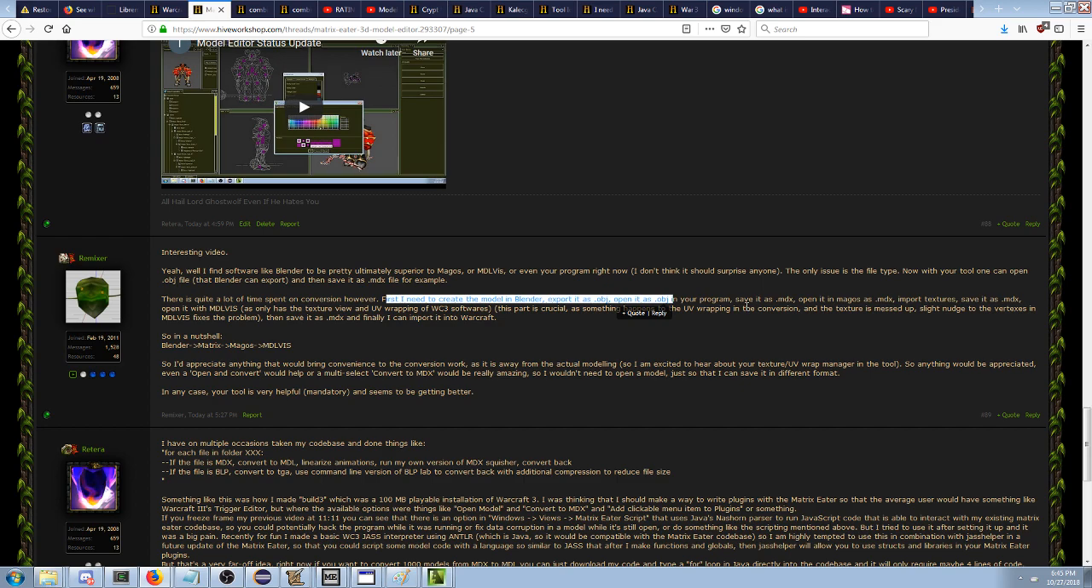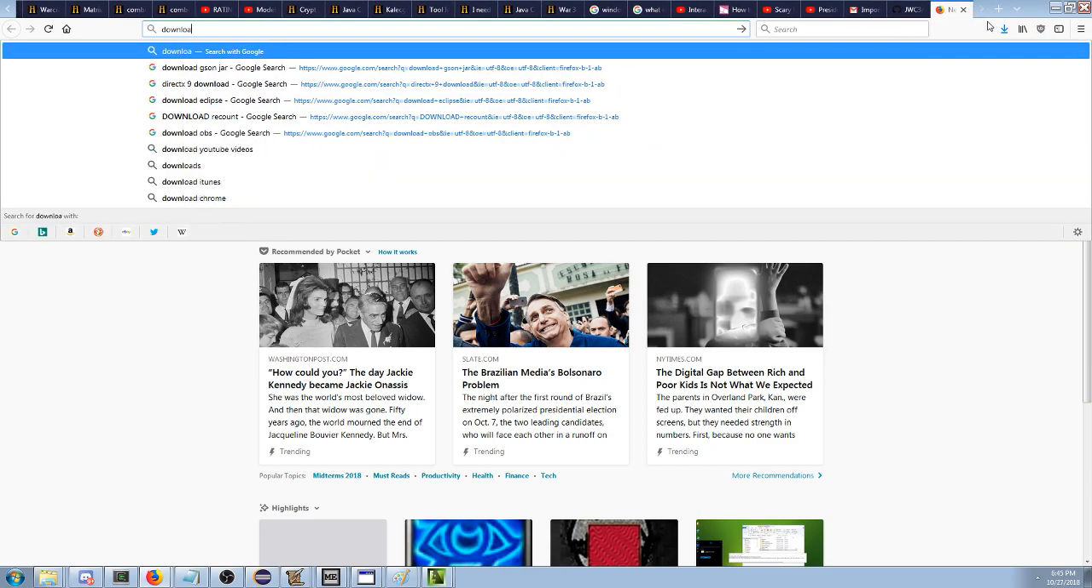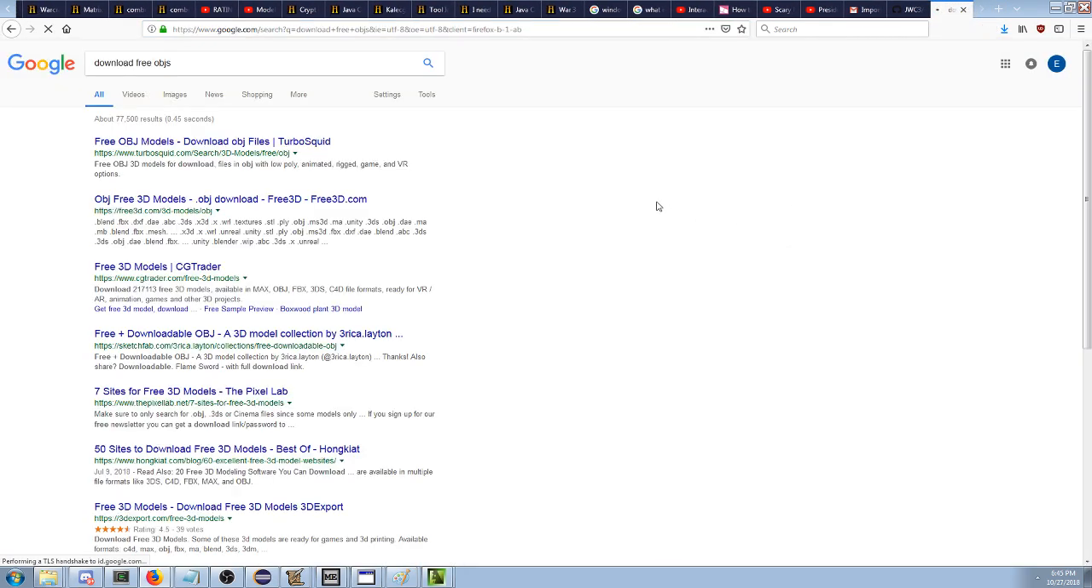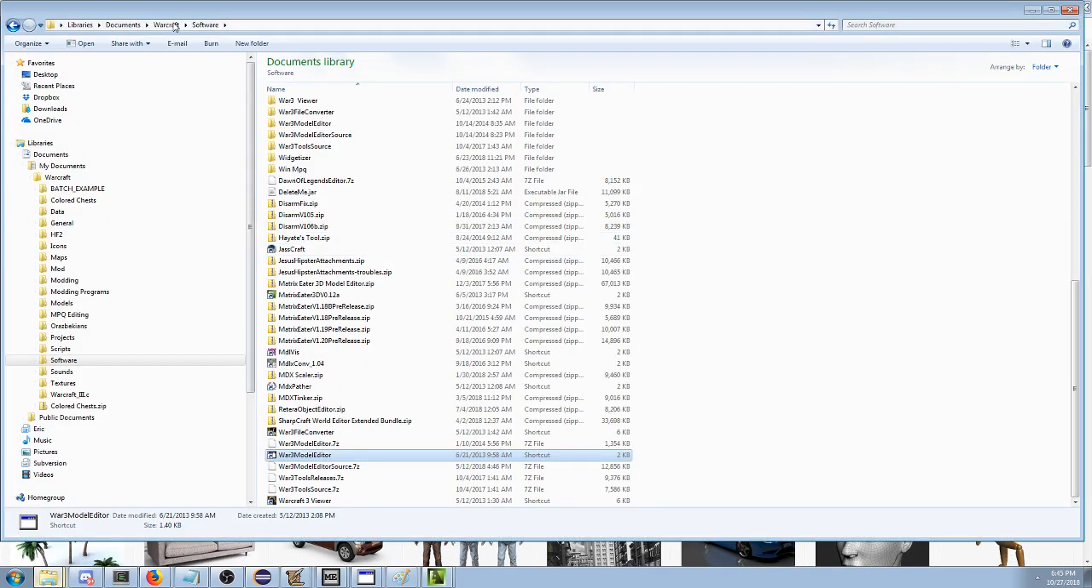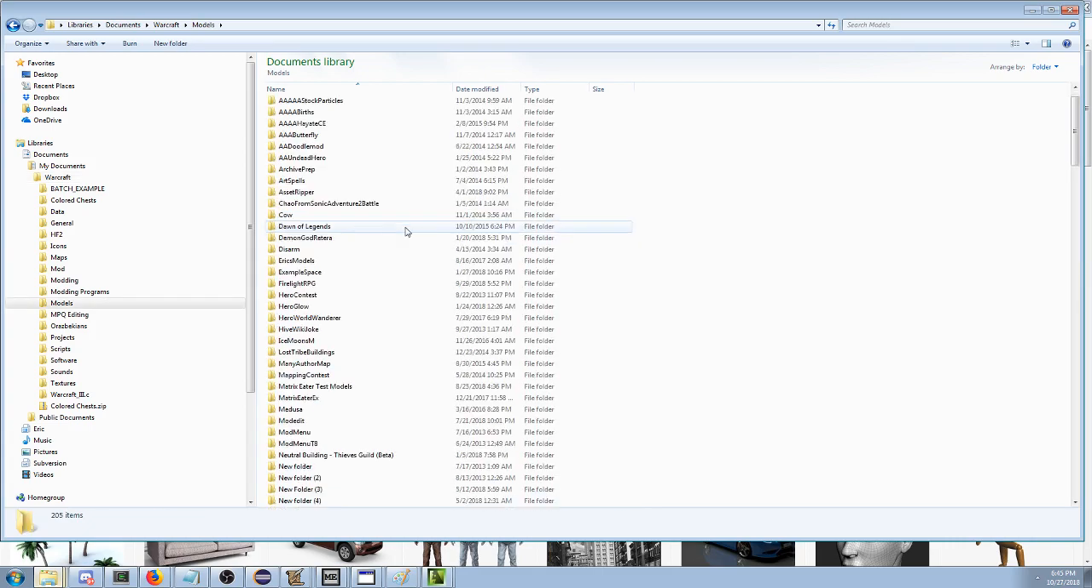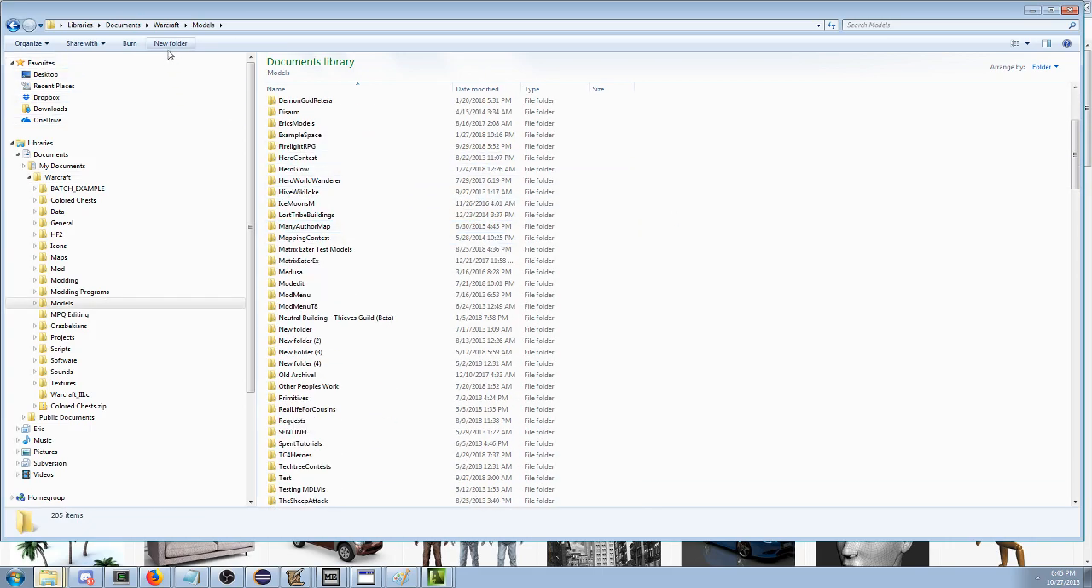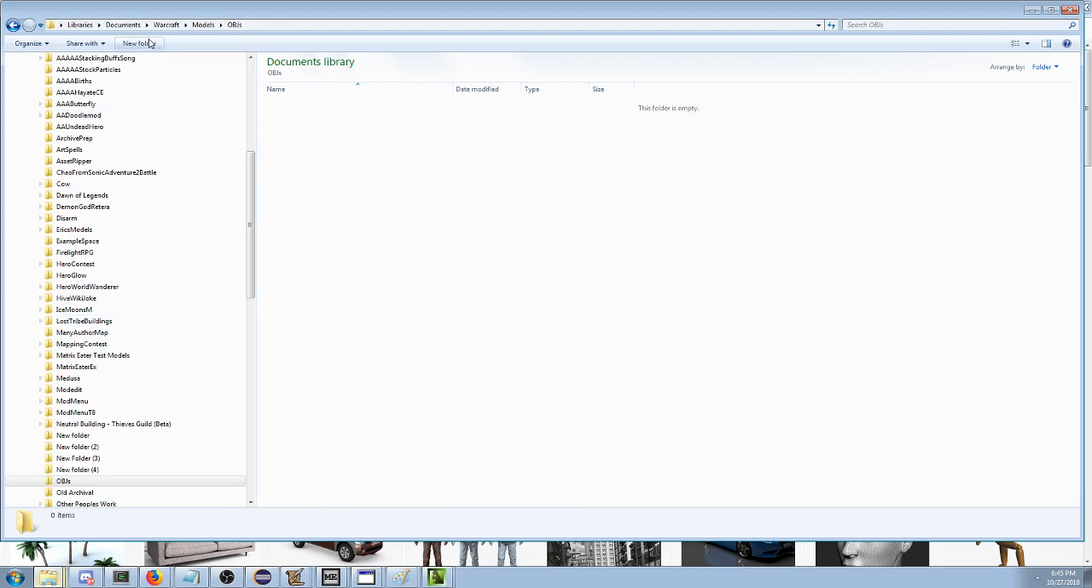So let's try to get some OBJs. Let's download. I don't have any OBJs, to be honest with you. I made that feature because people told me to. Like, all right, free OBJ models, Turbo Squid. This sounds promising. Let's go on here. I'm gonna make a folder called My OBJs. Let's see, Warcraft models, OBJs. We'll make a folder called Automated Input. This is gonna be our automated input.